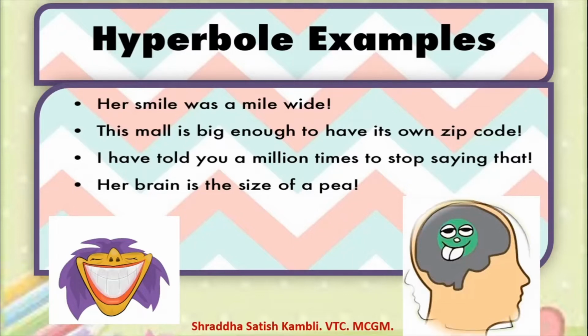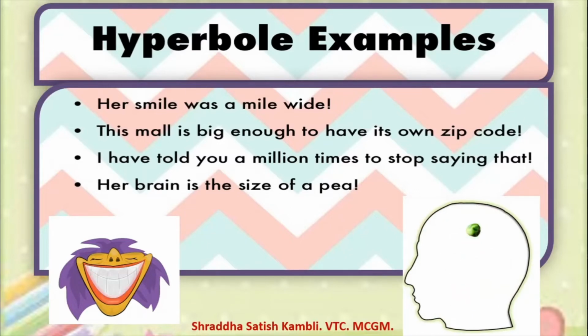It does not mean that her brain is the size of a pea. See, this is a pea. Can it happen? Can someone's brain be the size of a pea? It cannot. So that is why these examples are all examples of hyperbole. So now you know what is a hyperbole.